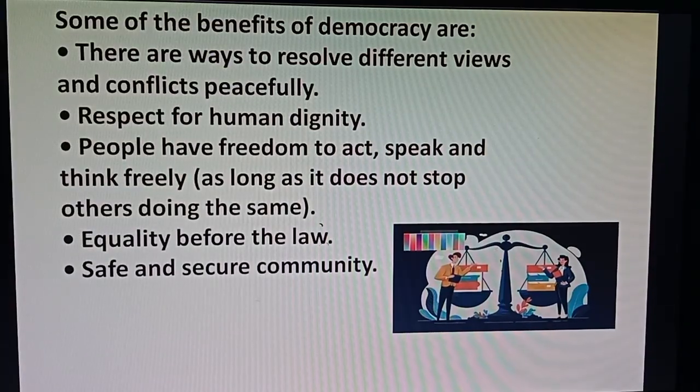This is the first benefit of democracy, where people have the right to express their views and ideas openly.